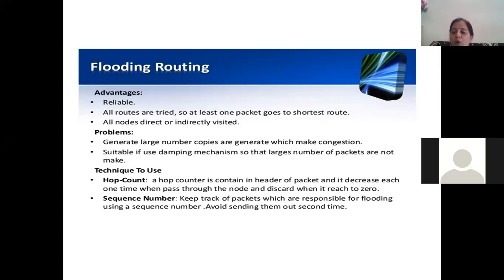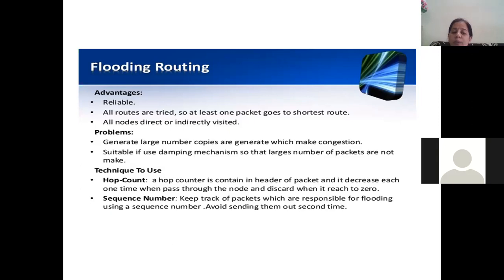And when a large number of copies or packets are generated, it can give rise to congestion. Congestion means too many packets are there in the network, so the network performance will degrade. Just like you have a traffic jam on a road, when too many vehicles are at a crossroad, maybe nobody is able to move. That kind of situation can arise inside a network also. So a large number of copies can give rise to congestion.